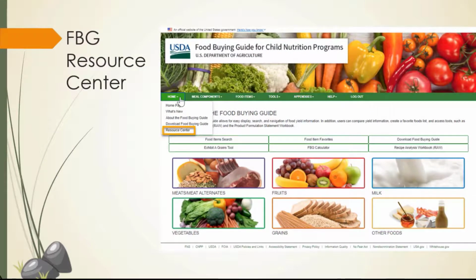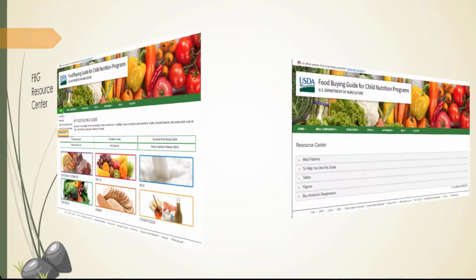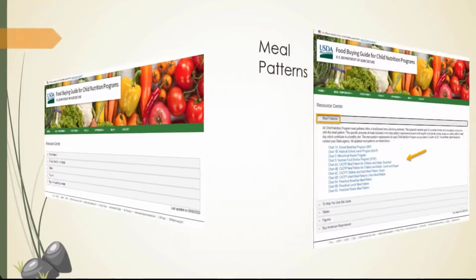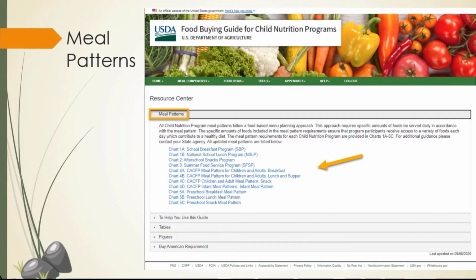Be sure to click on the Resource Center page located under the Home tab. The Resource Center has a variety of information to assist you in ensuring your meals are compliant with federal regulations. Perhaps the most critical step in serving compliant meals that are eligible for reimbursement is to become familiar with the meal patterns for each program operated by the SFA.